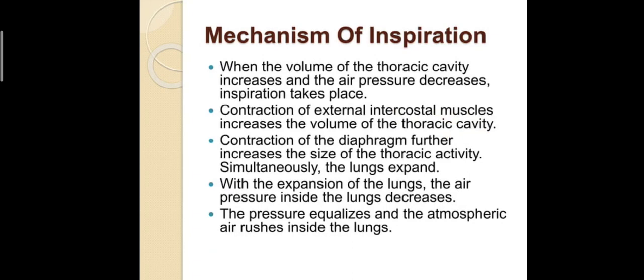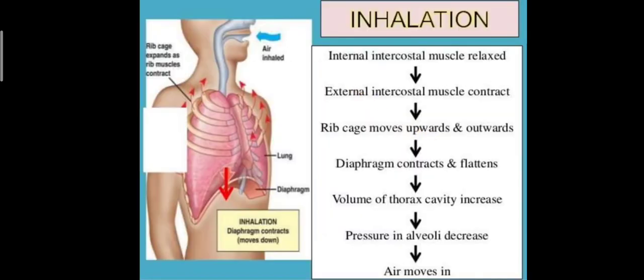And the contraction of the external intercostal muscle increases the volume of the thoracic cavity, and the contraction of the diaphragm increases the size of the thoracic cavity, so it is expanded. With the expansion of the lungs, the air pressure inside the lungs decreases. And about the inhalation, the muscles involved in the mechanism of respiration are the internal intercostal muscle, external intercostal muscle, diaphragm, rib cage and thoracic cavity.